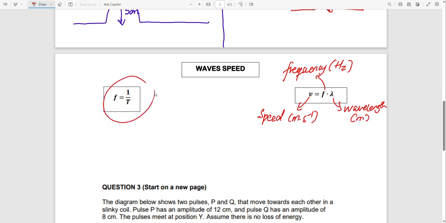Therefore we have this other formula for calculating the frequency. This one is the frequency. We already know the frequency, it is measured in hertz. This one is the time, or I can say this one is the period it takes for the wave. So it is measured in seconds, because frequency is the time taken for a cycle to complete one wave per second.